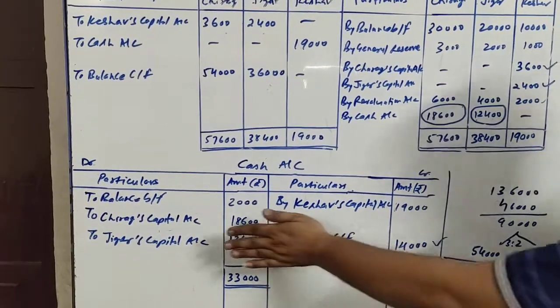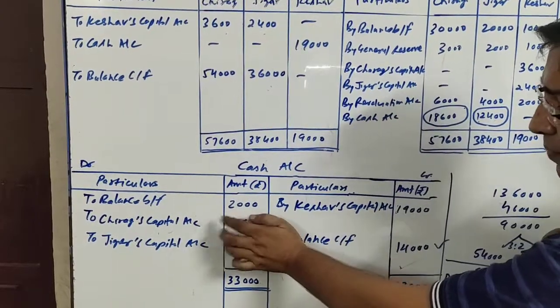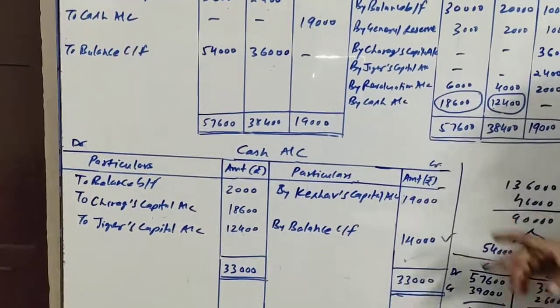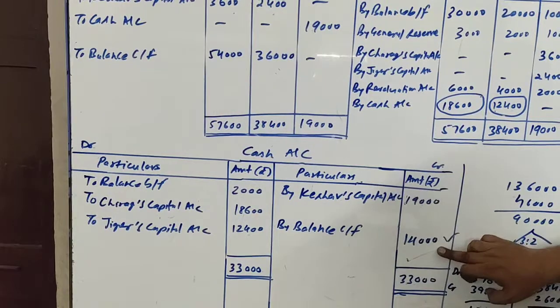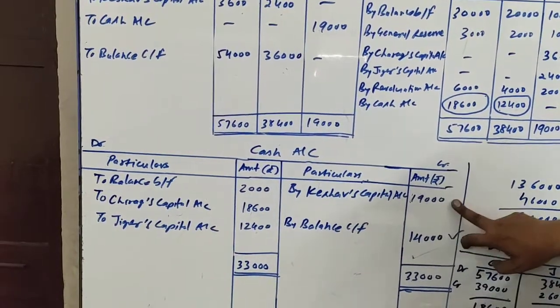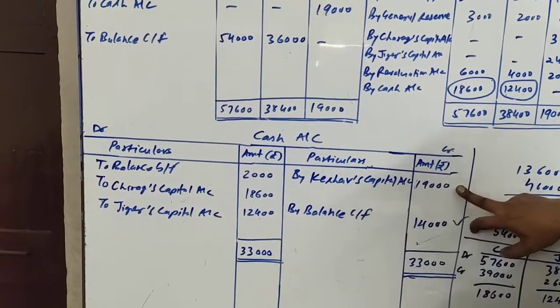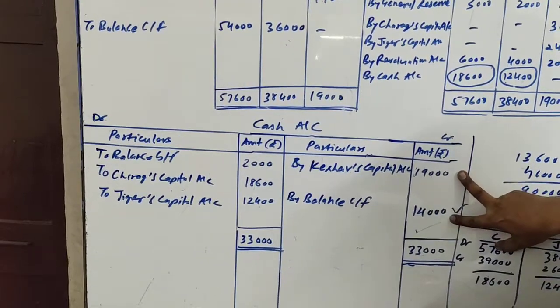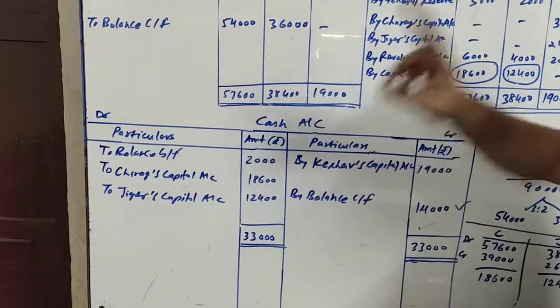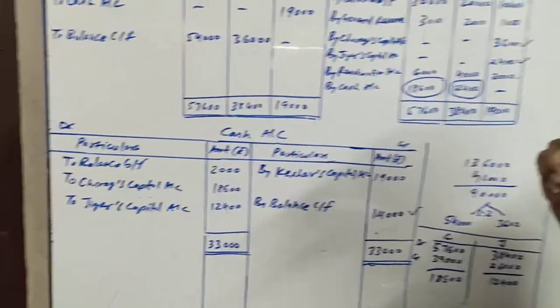Now friends, our situation is that we have an opening balance of rupees 2,000, but at the credit side we need 14,000 for the closing balance and 19,000 for the payment of Keshav. That is a total of 33,000 we want, and we just have 2,000. So 31,000 is the deficit.